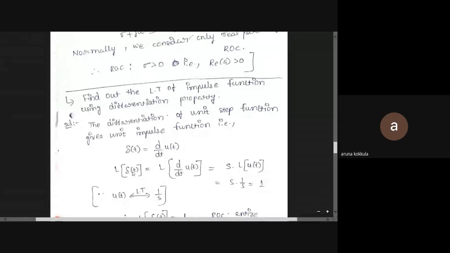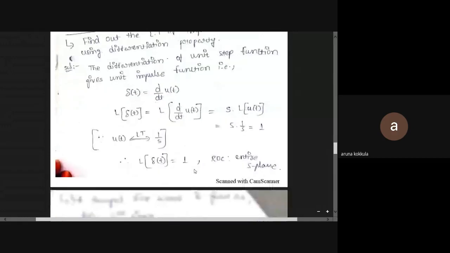Differentiation property: the impulse can be expressed as the differentiation of the step signal. The Laplace transform of delta(t) is equal to d/dt of u(t). Using the differentiation property in the time domain, s times the Laplace transform of u(t), which is 1/s, is equal to 1. Like this you can also prove the impulse function.